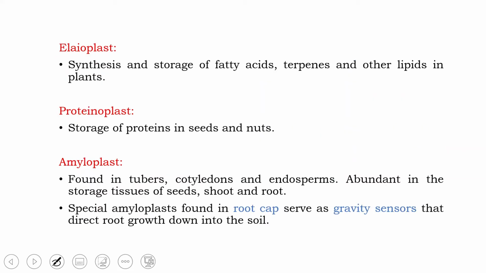Elaioplasts, we have already discussed. The main function is synthesis and storage of fatty acids, terpenes and lipids. Proteinoplasts, storage of proteins in seeds and nuts. Amyloplast. So amyloplasts are found in tubers, cotyledons and endosperms. Basically, these are found in storage tissues of the plant. Tubers, cotyledons and endosperms are nothing but nutritive storage tissues.